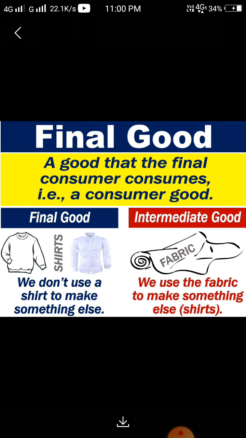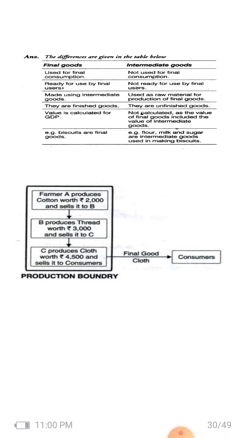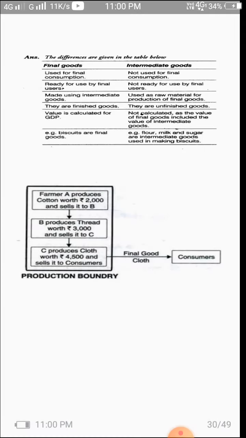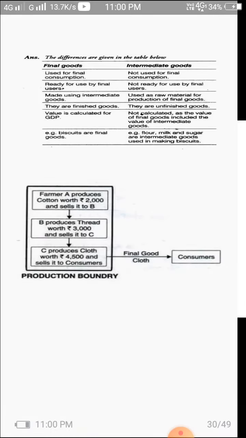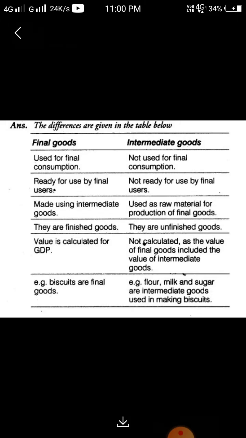And intermediate goods: we use the fabric to make something else, so this is not a final good. This is the fabric, and from this fabric we can make a shirt later on. So this good has not completed the boundary of production, so this is called intermediate goods. Now students, we understand the difference between the two goods, final goods and intermediate goods.